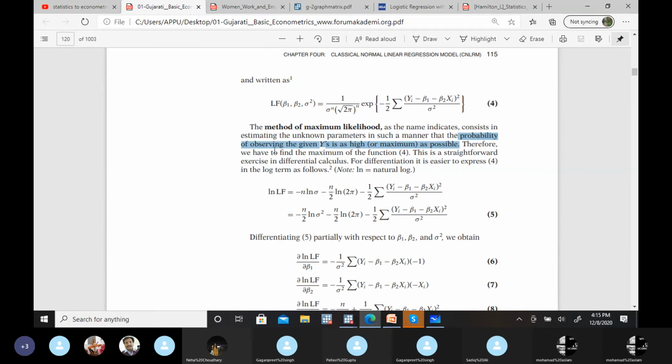So now this line says the probability of observing the given values is as high as possible. I hope you got this answer now. Pallavi, can you explain now what we are going to maximize here?